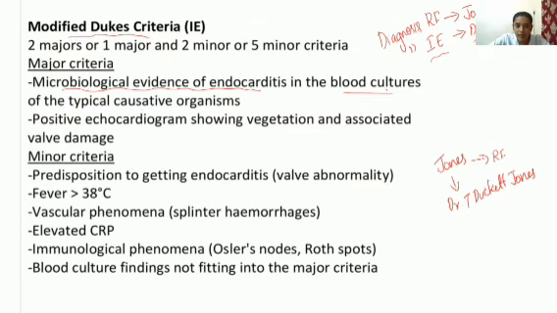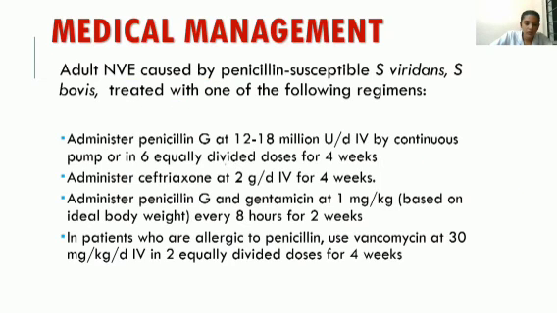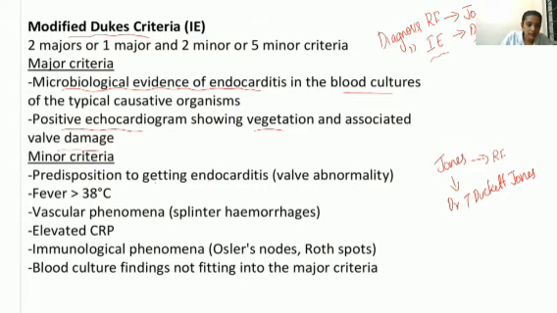That is microbiological evidence. Next one is positive echocardiogram showing vegetation and associated valve damage. The second major criterion is the echocardiogram. In echo, if there is vegetation, that is bacteria. Under minor criteria, predisposition to getting endocarditis. That is risk factors, if present. That is any valve abnormality or any congenital abnormality or any malformation or anomaly in the heart already present. Then, we discussed that it will cause endocarditis.